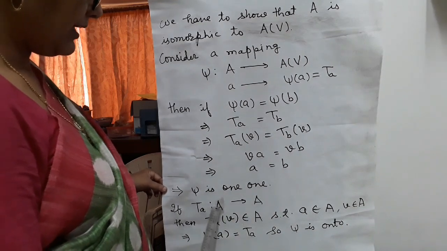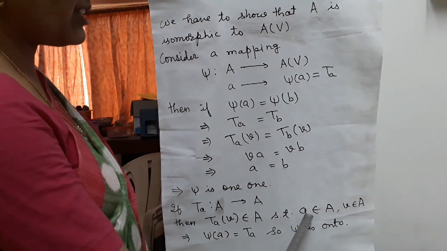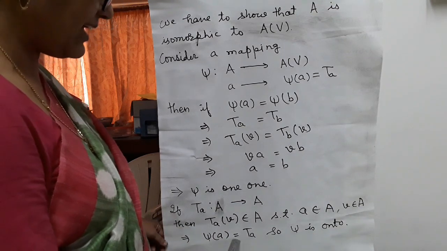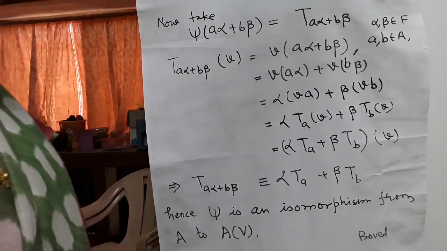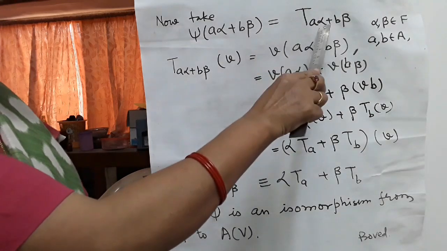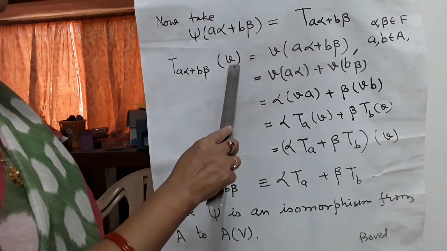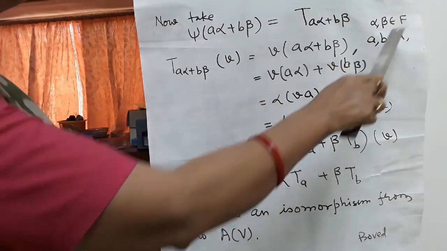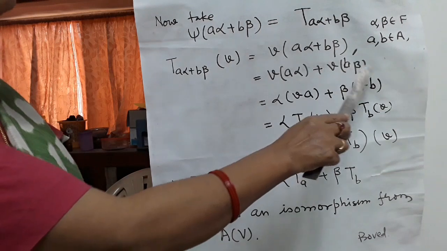If T_a is a mapping from A to A, then T_a(v) belongs to A such that a belongs to A and v belongs to A, implies that psi(a) is equal to T_a. So psi is onto. Now take psi(a alpha + b beta) is equal to T_(a alpha + b beta). So T_(a alpha + b beta)(v) is equal to v(a alpha + b beta) for all alpha, beta belongs to F and a, b belongs to A, which is equal to v a alpha + v b beta.